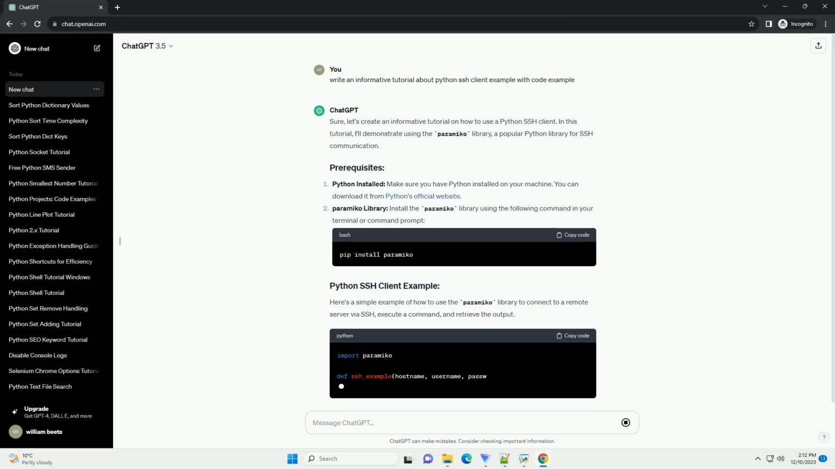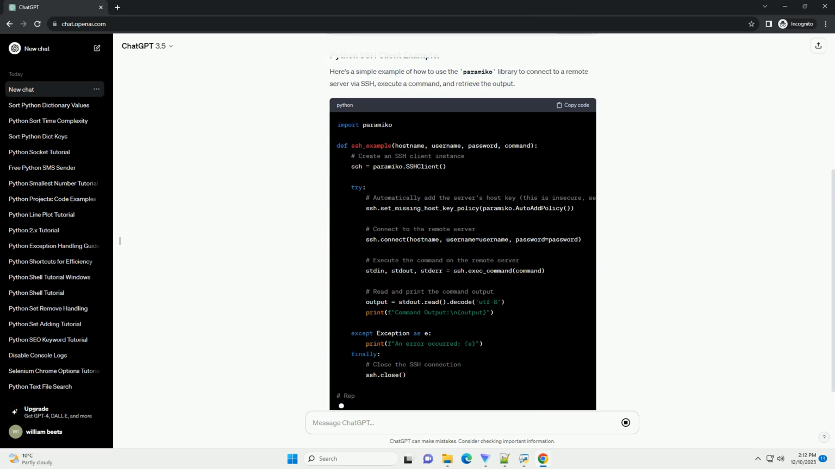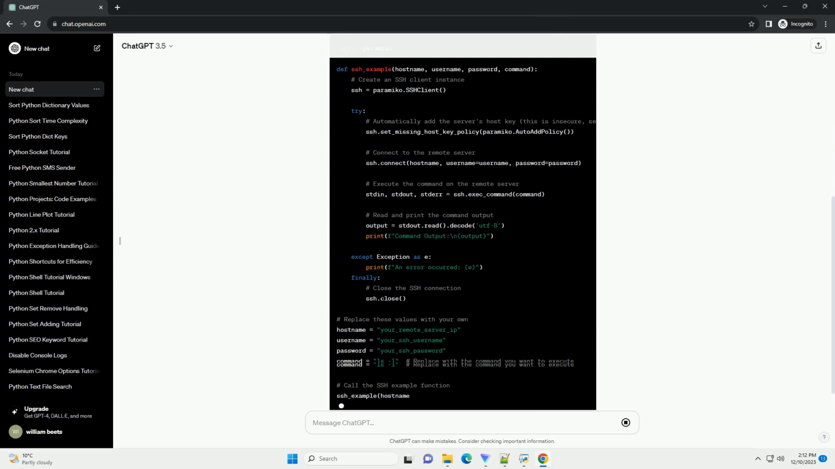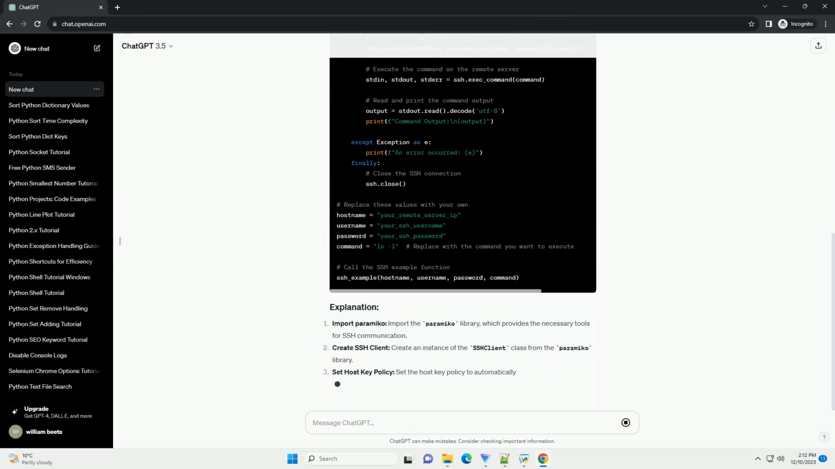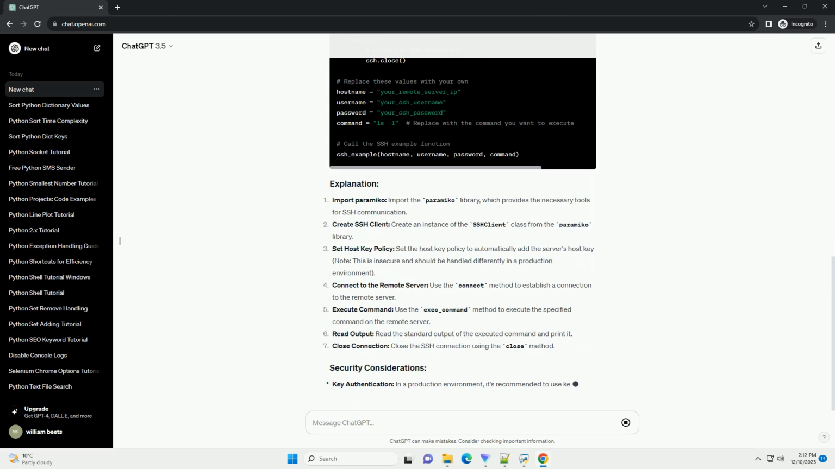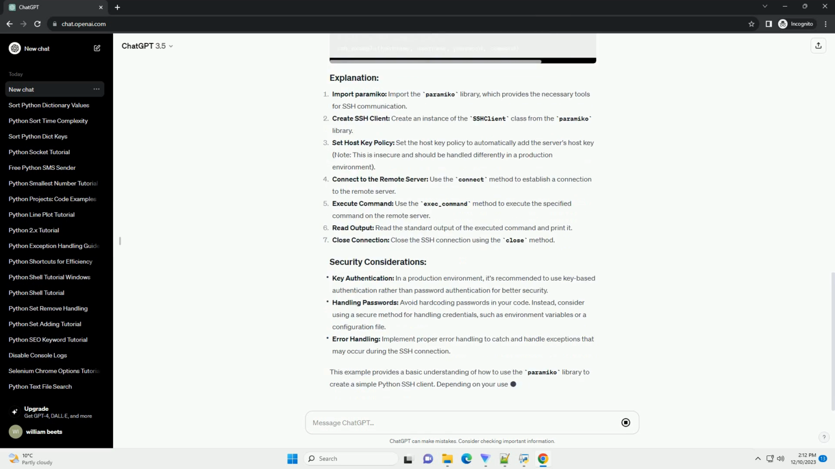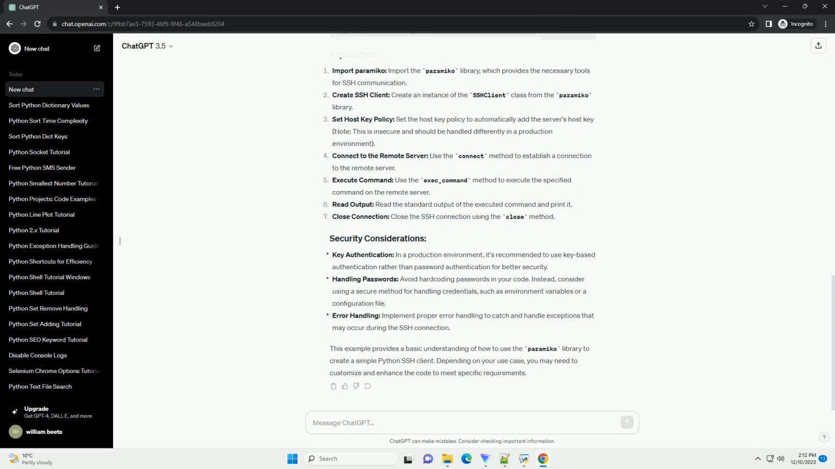Sure, let's create an informative tutorial on how to use a Python SSH client. In this tutorial, I'll demonstrate using the paramiko library, a popular Python library for SSH communication. Python installed. Make sure you have Python installed on your machine. You can download it from Python's official website.